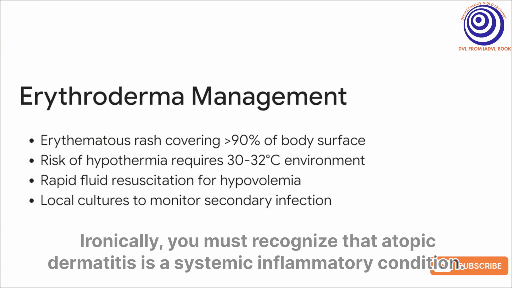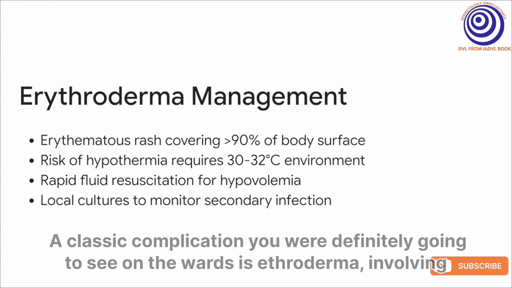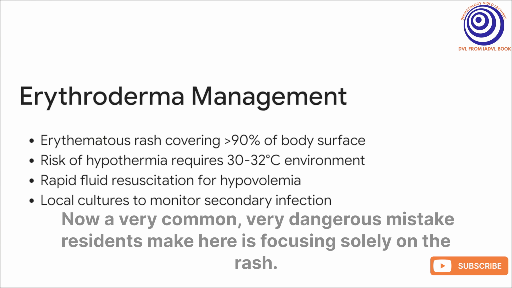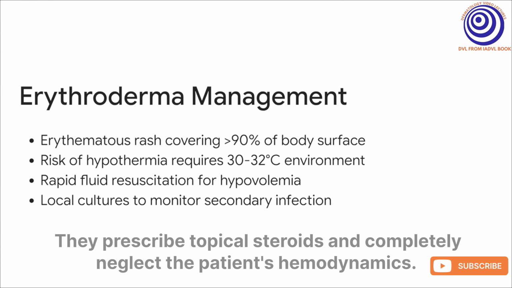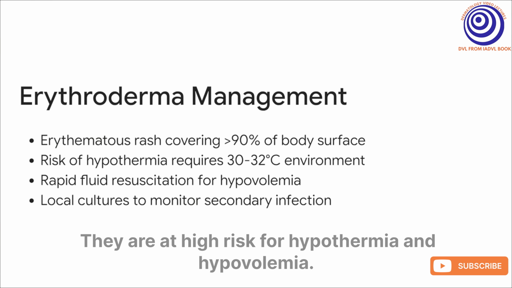Next up, Section 3, Clinical Features and Differentials. Clinically, you must recognize that atopic dermatitis is a systemic inflammatory condition. It can have severe, literally life-threatening cutaneous presentations. A classic complication you are definitely going to see on the wards is erythroderma, involving over 90% of the body surface area. Now, a very common, very dangerous mistake residents make here is focusing solely on the rash. They prescribe topical steroids and completely neglect the patient's hemodynamics. Don't do that. These patients are losing massive amounts of heat and transepidermal water. They are at high risk for hypothermia and hypovolemia.